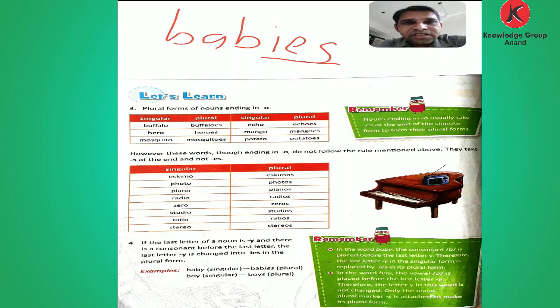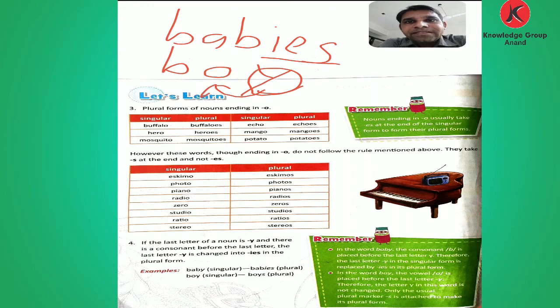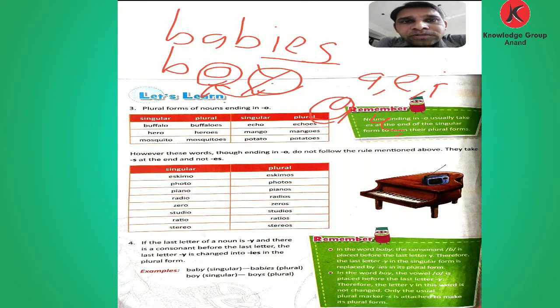Remove y and change into ies. But given boy, y is given and before that O is given, one of the vowels. So we cannot remove the y, we add only s.